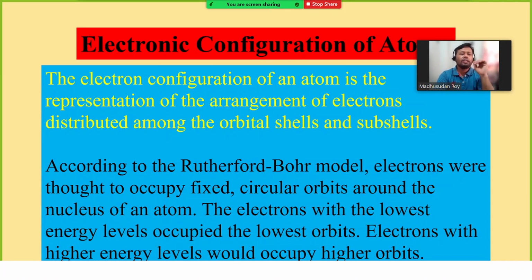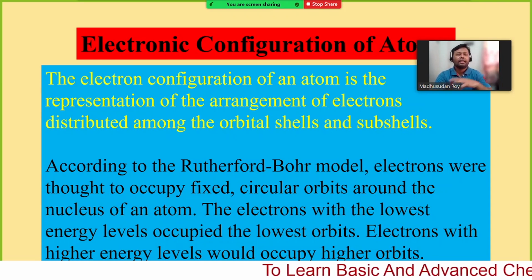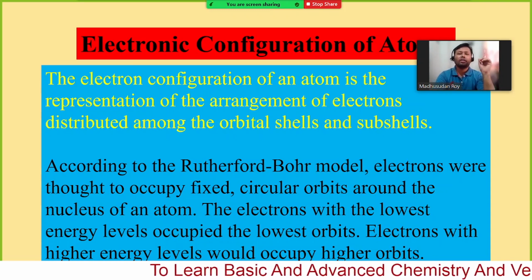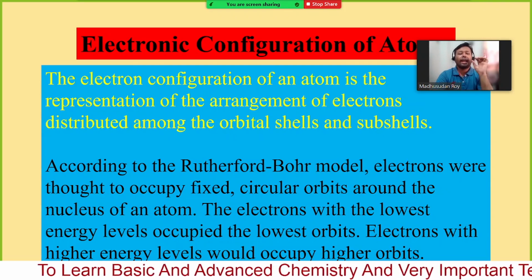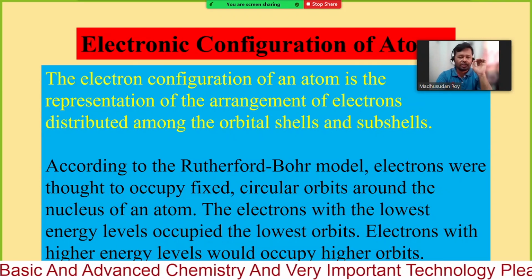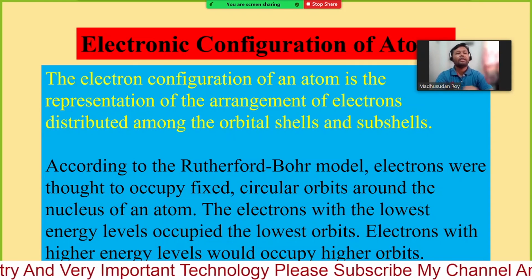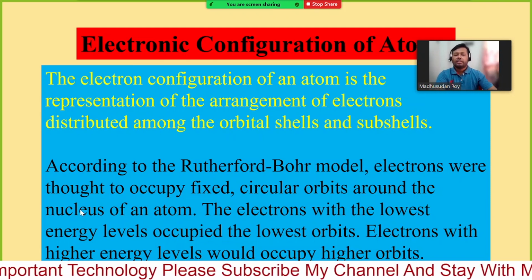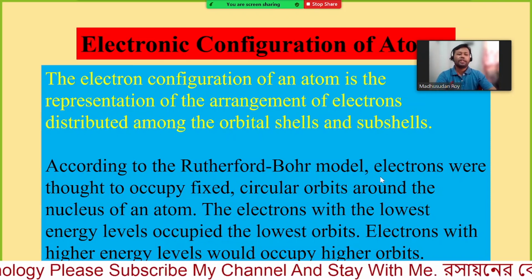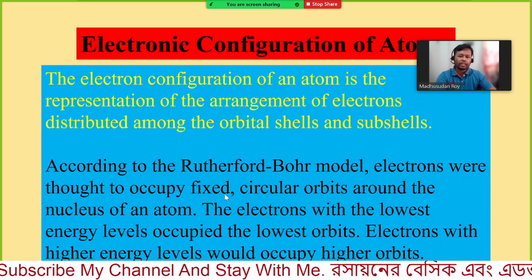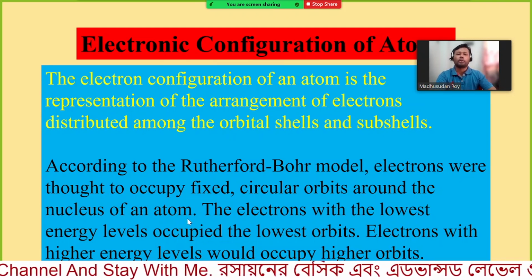Nowadays we know that the electrons reside in the orbit. However, they exist for more time in certain regions of the orbit or shell, and these are known as subshells, which we will discuss later. So Rutherford and Bohr mentioned that electrons occupy fixed circular orbits around the nucleus of an atom.